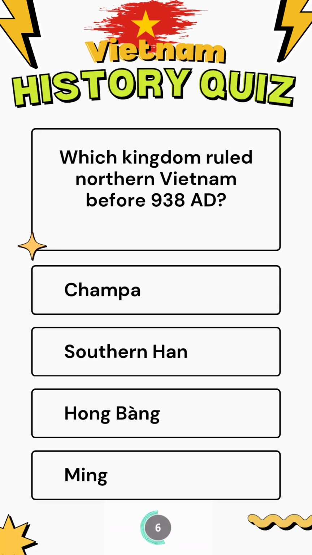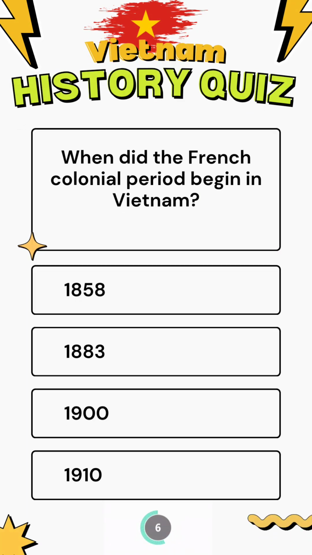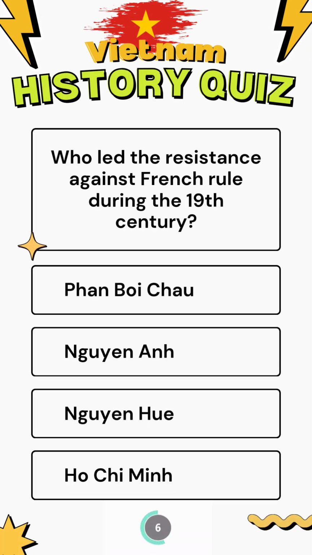Ngo Quyen. Which kingdom ruled northern Vietnam before 938 AD? Southern Han. What treaty ended French colonial rule in Vietnam? Geneva Accords. When did the French colonial period begin in Vietnam? 1858. Who led the resistance against French rule during the 19th century?